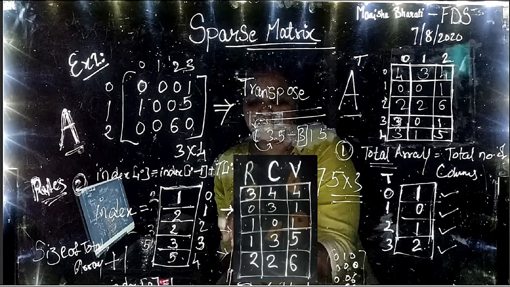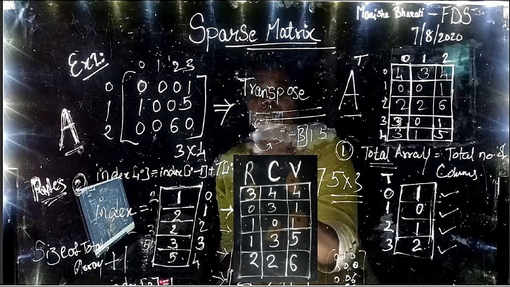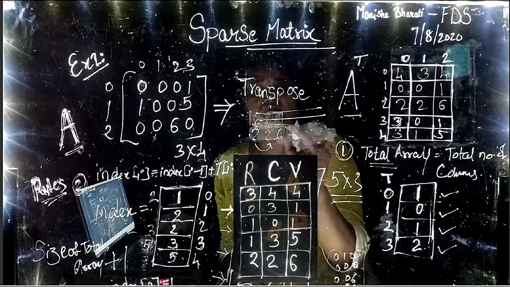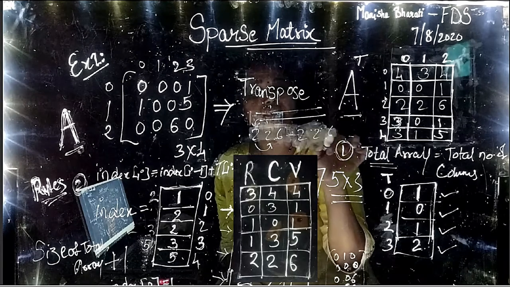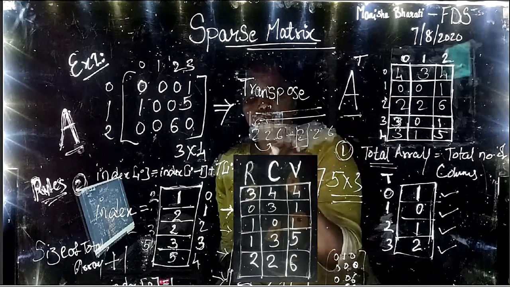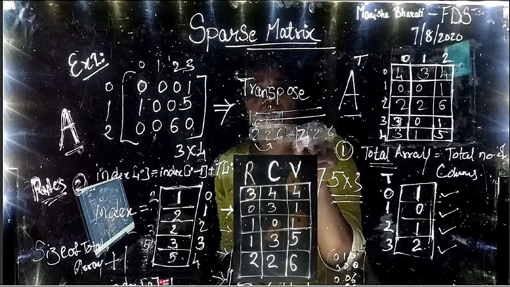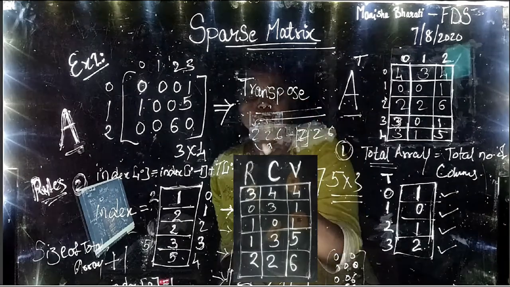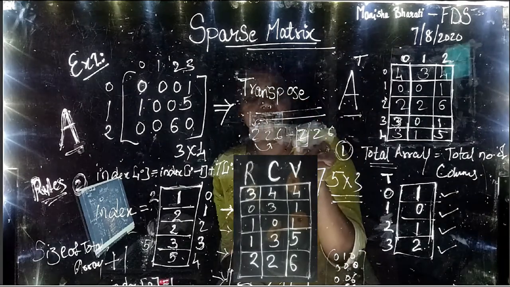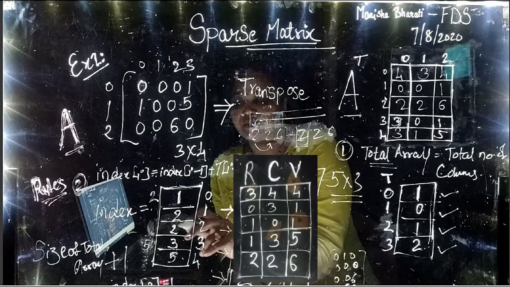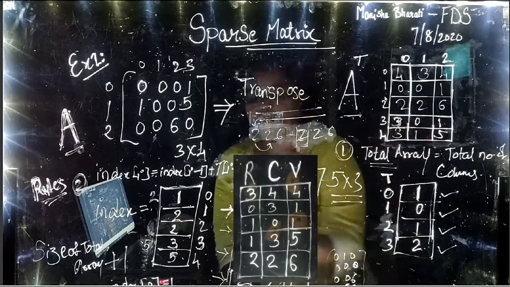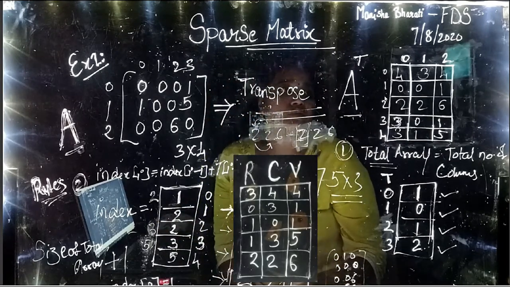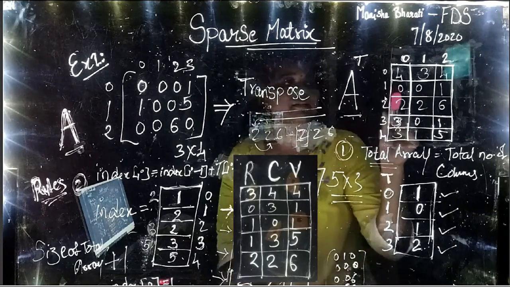Next, proceed to the next row. So it is 2 2 6 now. When we interchange it, it will become 2 2 6 again. So no change, as it is. So the row index is 2. Let us check the value of 2 in the index array. So 2 2 6 has to be written in the second index. The index value for 2 is 2. So we have to write 2 2 6 here and we have to update this value to 3. And like this we have finished with all rows. So the transpose of A is like this.